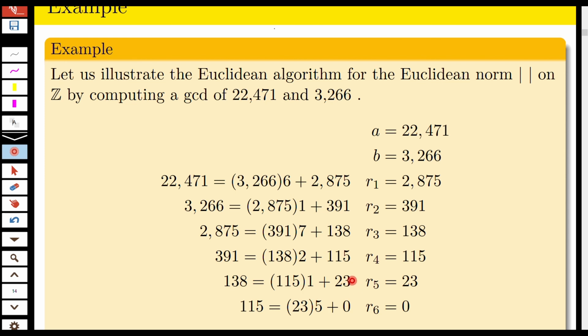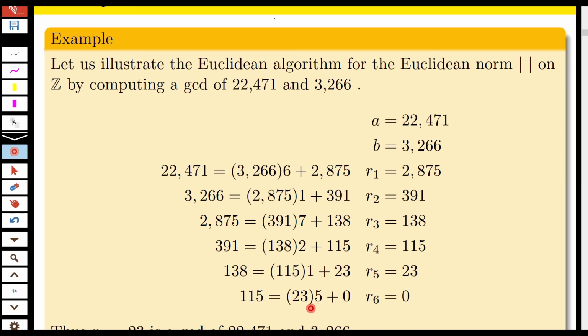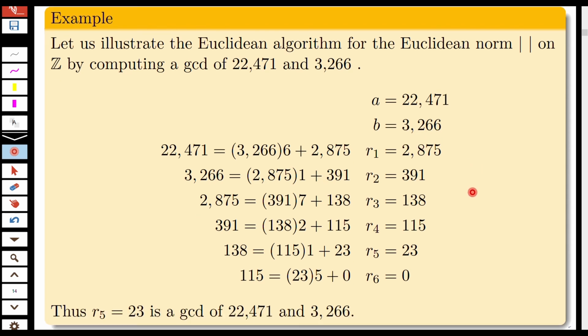Now you divide 115 by 23, and you can see that the remainder is 0. So 115 can be written as 23 into 5 plus 0. So R6 is 0, and the last non-zero remainder is 23. So 23 is the GCD of A and B, where A is 22,471 and B is 3,266. So R5 equal to 23 is the GCD of these two numbers.